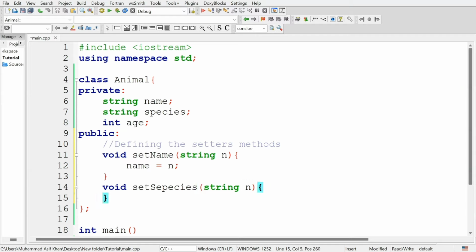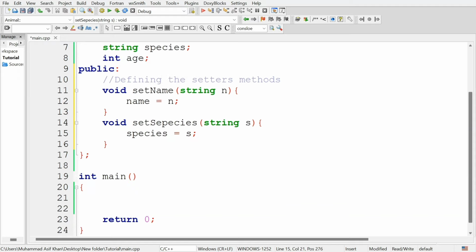In this function, assign the argument value provided to this function to the species attribute. So here type the name s for species and set species equal s. This is the setter method for species.